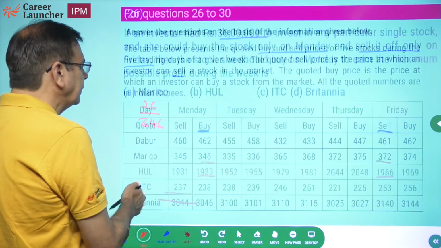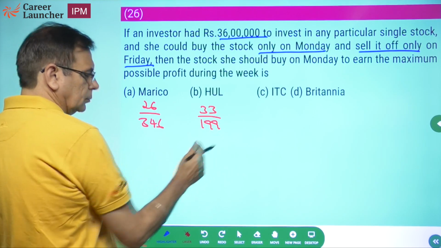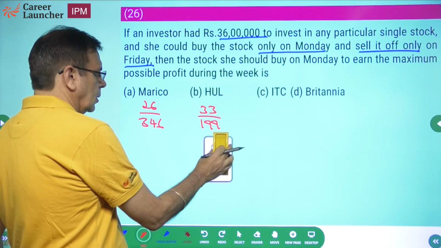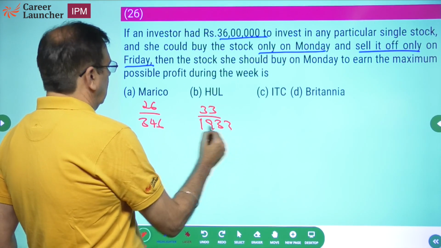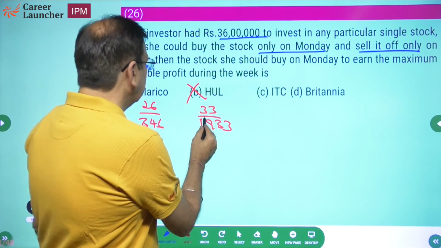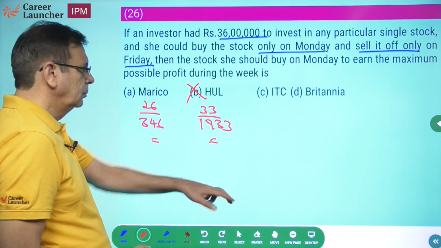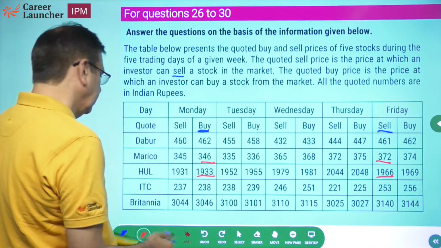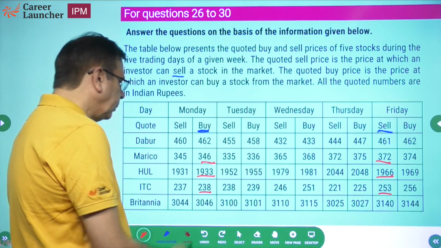So 33 on 1933. That cannot be the answer. This is going to be a lower percentage than this, so this cannot be the answer. Third one, ITC, 238 to 253. 15 rupees on 238.